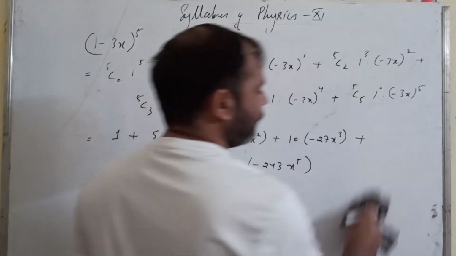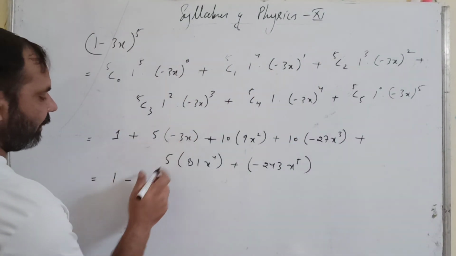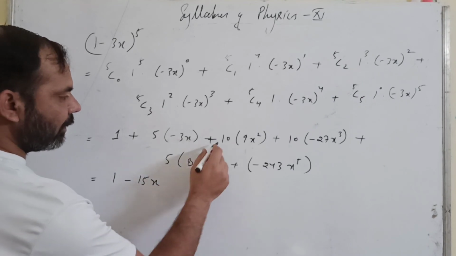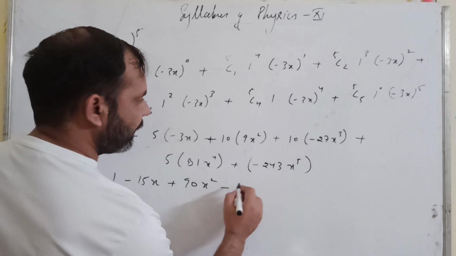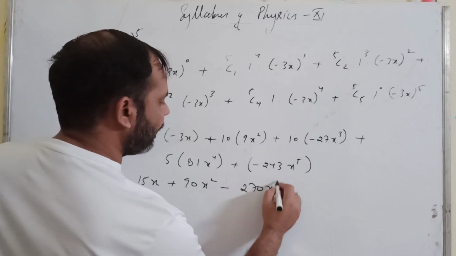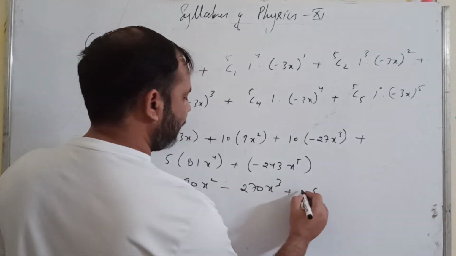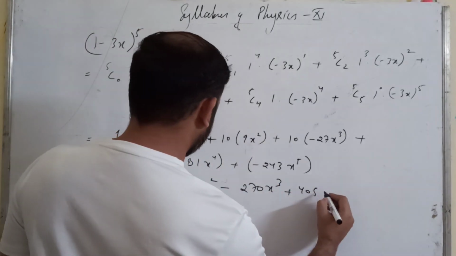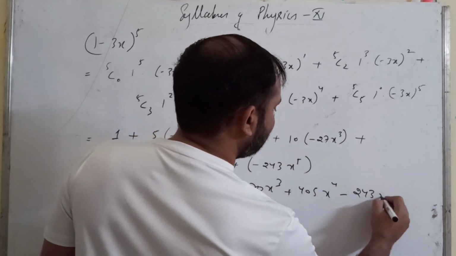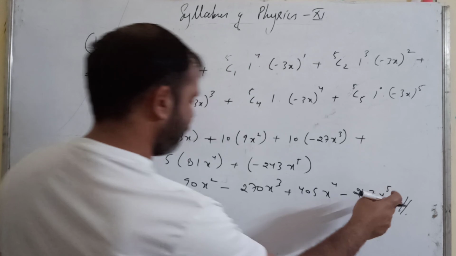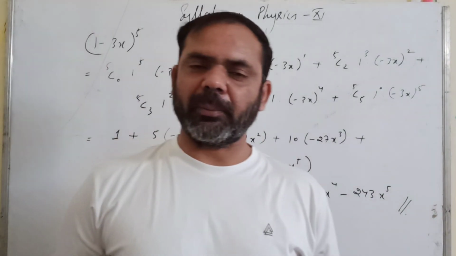So finally the expansion will be 1 minus 5 3s are 15x plus 90x square minus 270x cube plus 5 1s are 5, 5 8s are 40, 405x raised to the power 4 minus 243x raised to the power 5. This is the expansion of (1 minus 3x) raised to the power 5.